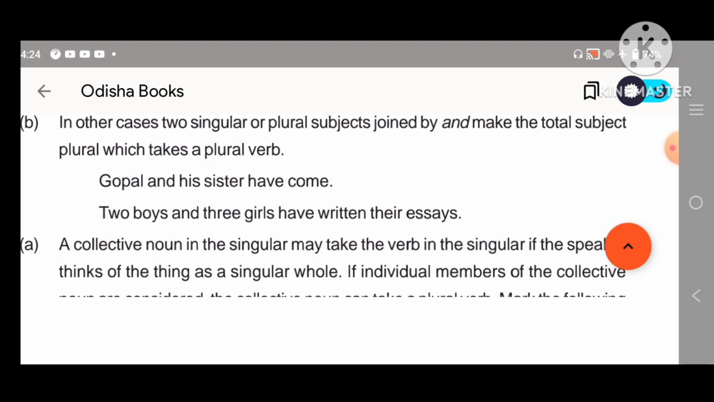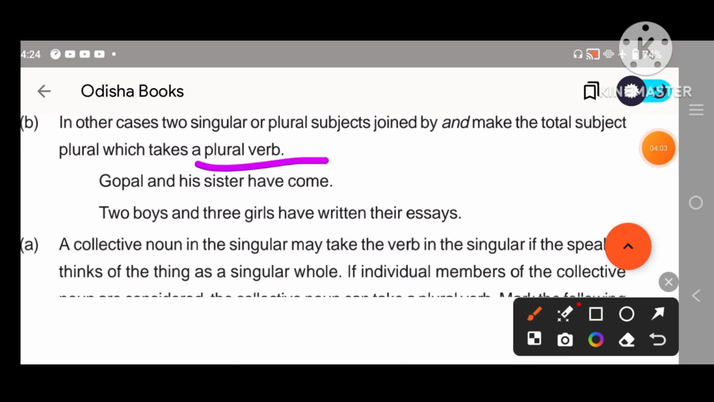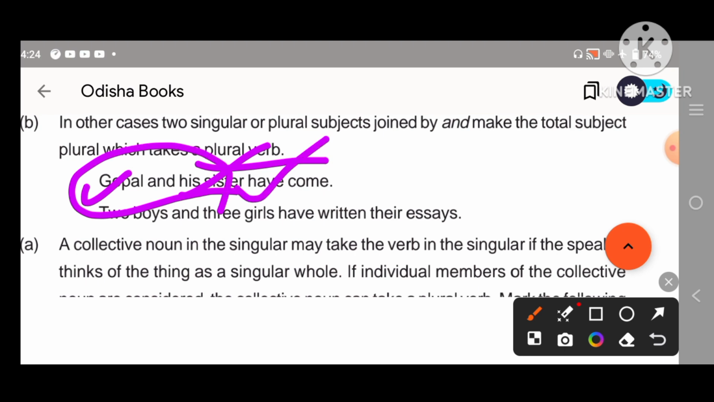Then in other cases two singular or plural subjects joined by and make the total subject plural. Look at this. Here it takes the plural verb. Gopal and his sisters, these are the two different persons and they make the three plural, so we can say that here plural verb will be there.